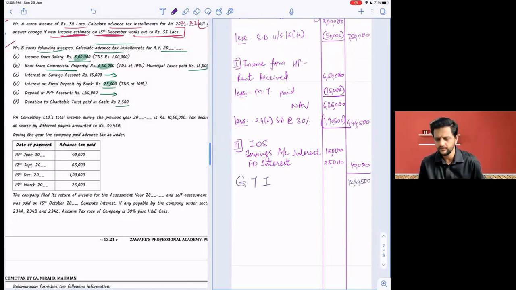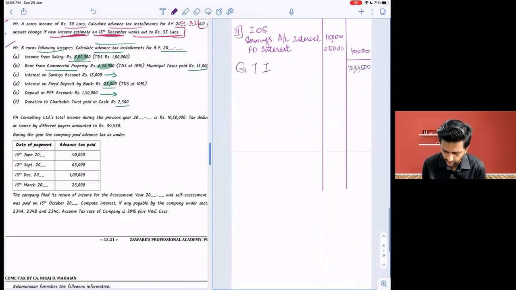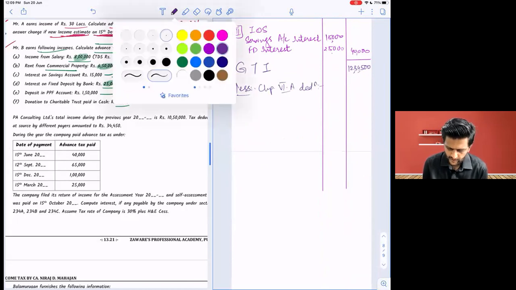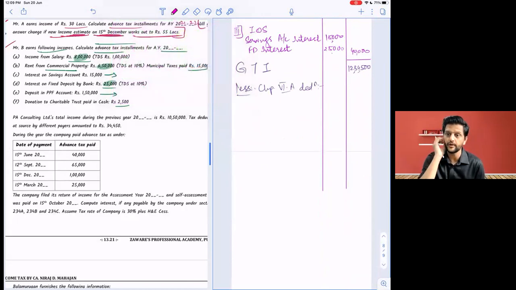$12,34,500. All of you agree? Yes. Less Chapter 6A deductions. I hope you're understanding. We are reaching the concept of total income now. I mean, all the heads of income are given together. That is total income.